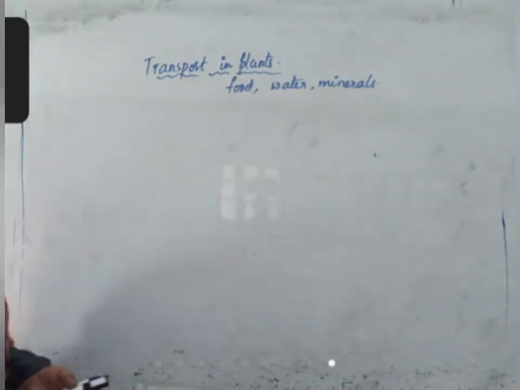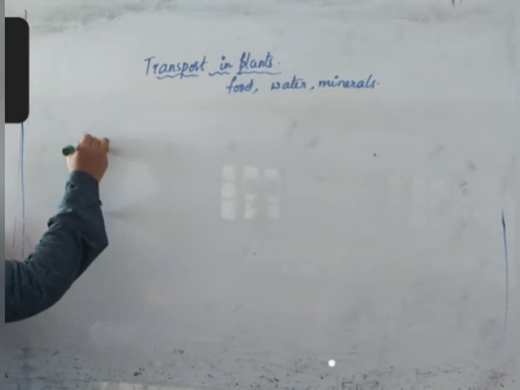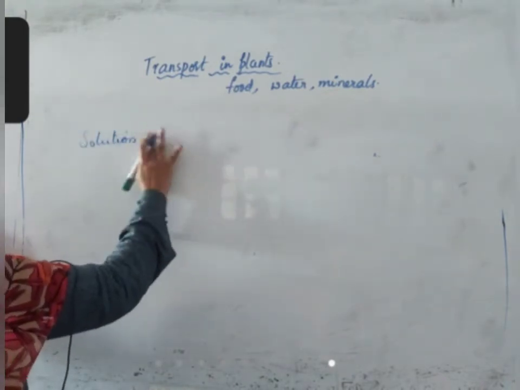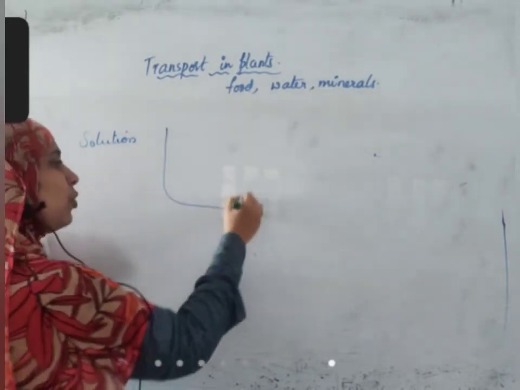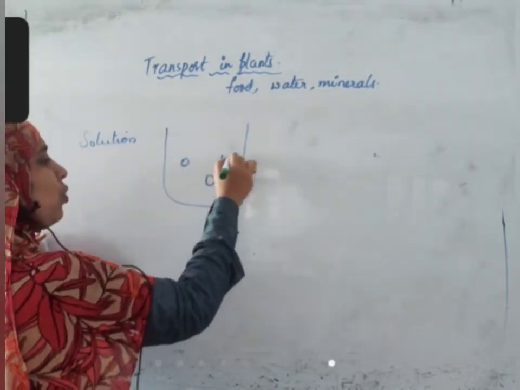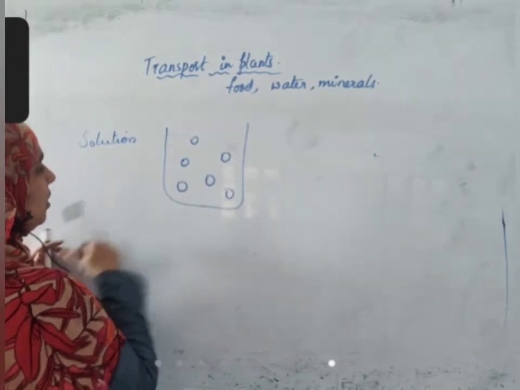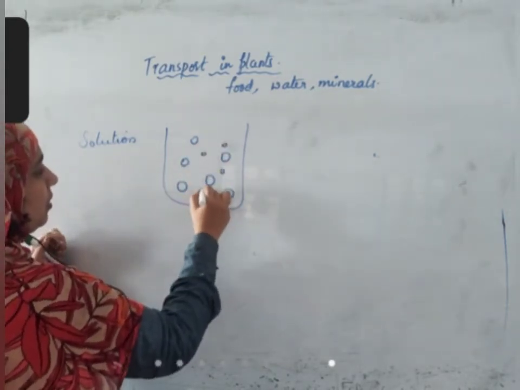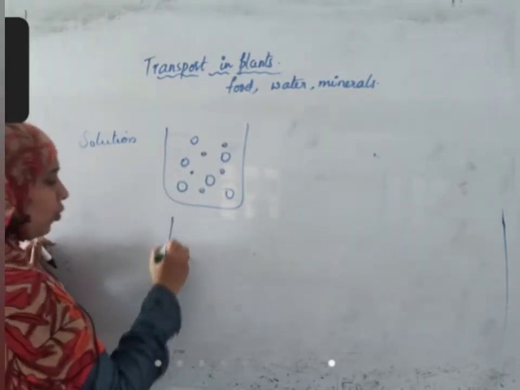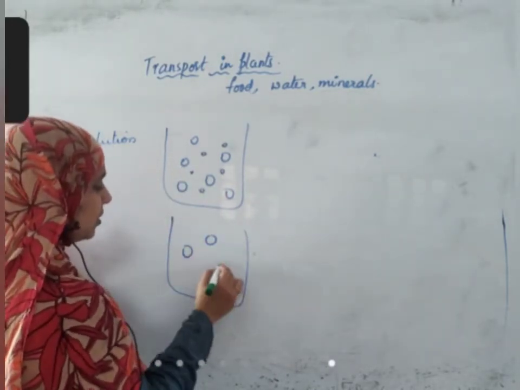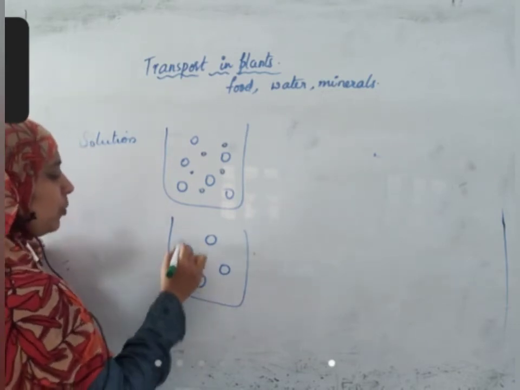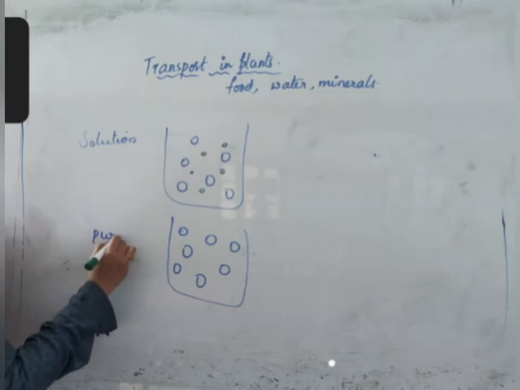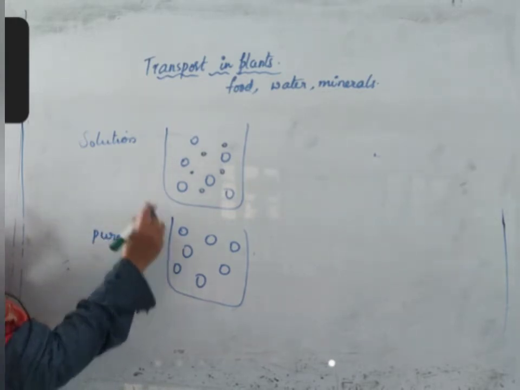Now we take a solution which has some amount of solute in it. Solution means some amount of solute is there. These are the water molecules, and these are the solute molecules. And there is pure water, where only water molecules are present. Which has more water potential according to you? Pure water always has more water potential compared to any solution.